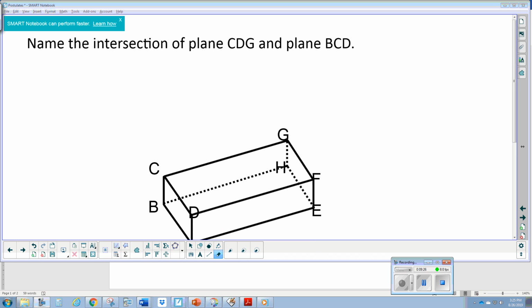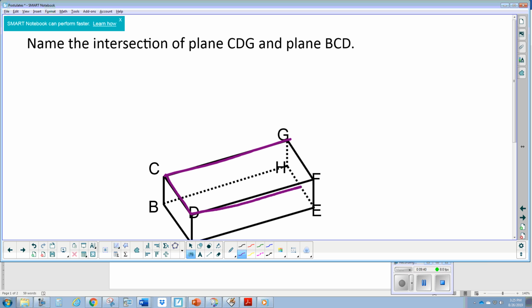So let's look at this next example. It asks you to name the intersection of plane CDG. So let's find that plane. CDG. Okay, so that's going to be the top of our box. And we're looking for the intersection of this plane and plane BCD. So here's plane BCD. That's going to be the side of the box.